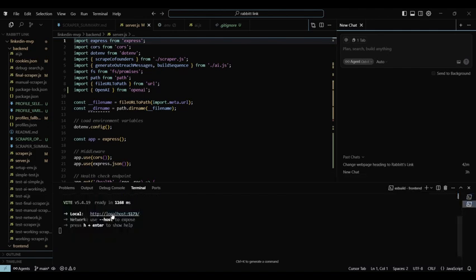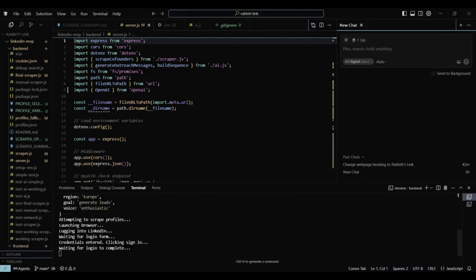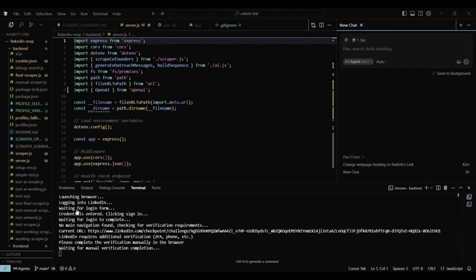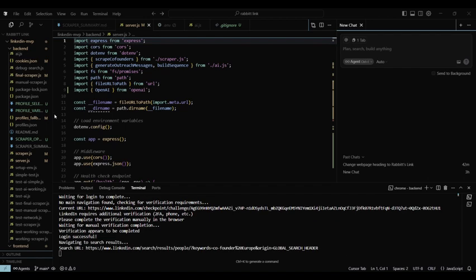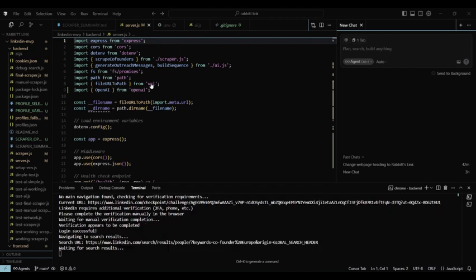So what happens is, when I click the link and go, we were unable to see the Chrome page due to some restrictions by Windows. I have given a prompt now. Now we should look into what happens in the back end. It is attempting to scrape profiles, launching the browser, so it's trying to log in. Now I'm moving to another Chrome profile where it's asking me to solve a puzzle due to privacy reasons. I solve the puzzle, and you just keep checking the back end. Now it searches for the co-founder in the Europe region. Now I'll select the top 3 co-founders there.